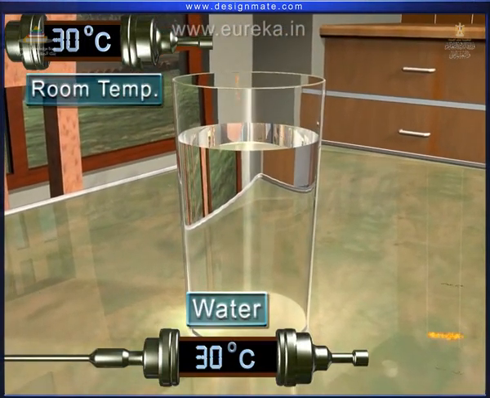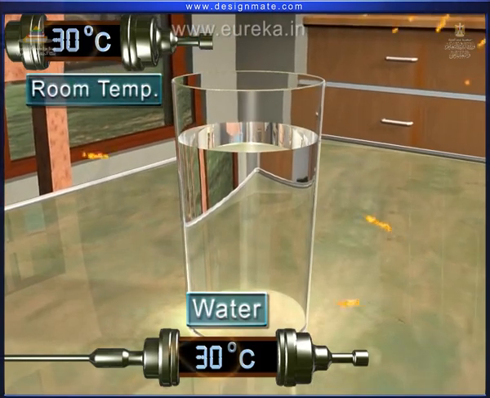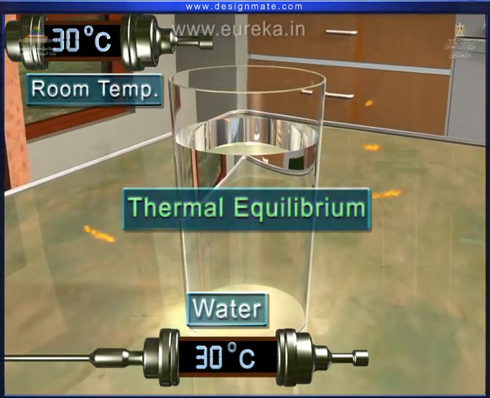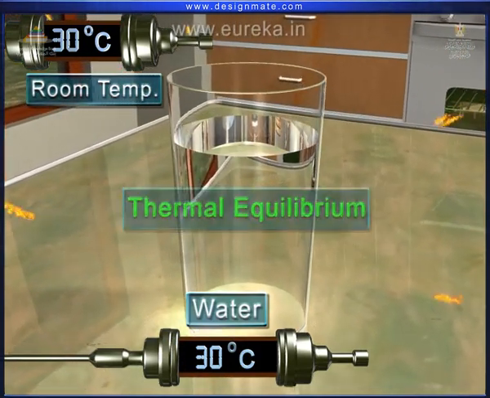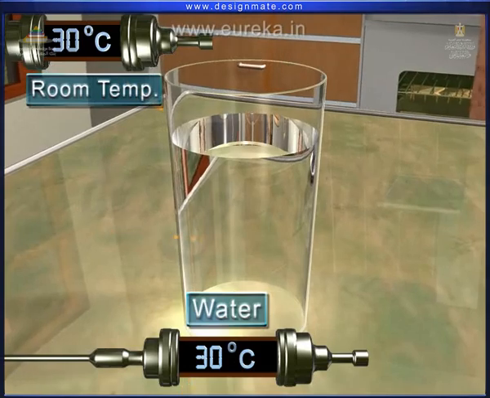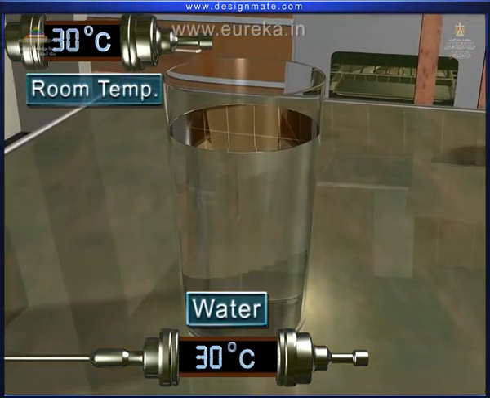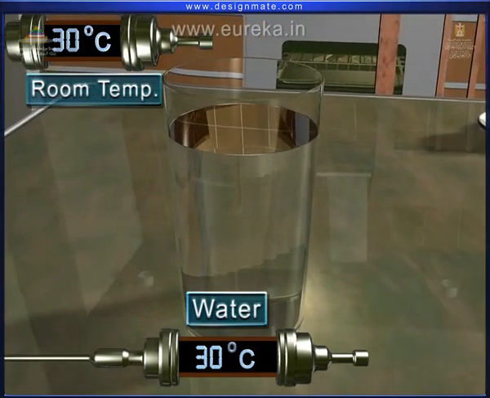This state, when both the bodies in thermal contact possess the same temperature, is called thermal equilibrium. So here, the glass of water and the surroundings are in thermal equilibrium with each other.